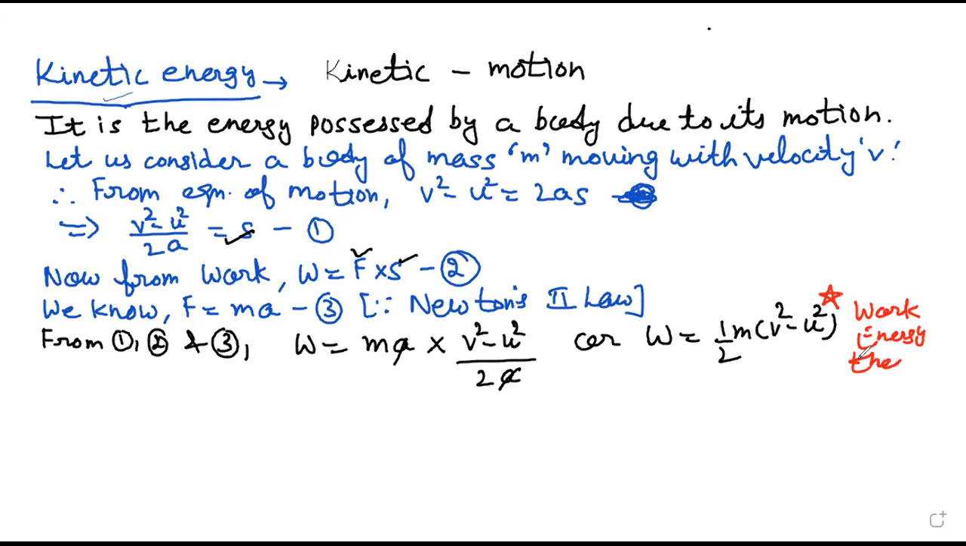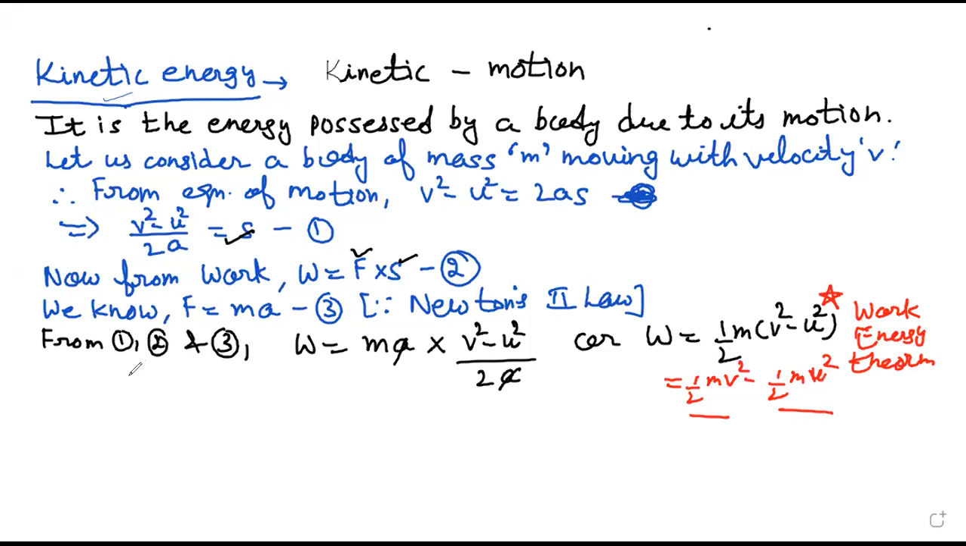Work energy theorem says that work done is always equal to the change in kinetic energy. Here you can see, if I open the bracket, I will get half mv square minus half mu square. This is the final kinetic energy, and this is the initial kinetic energy. So final value minus initial value means we are calculating change. So we are getting the change in kinetic energy here. This is the definition of the work energy theorem. Always keep in mind the work energy theorem. All right.